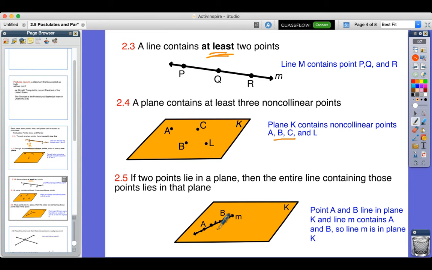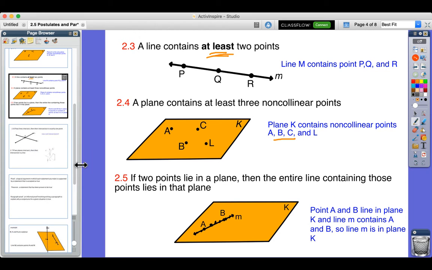Every single point on that line is also on this plane. So if 2 points are on a plane, we know for sure that the line and every single point on it are also on the plane. That will be very important because it's one of the questions I'm going to ask you to work on.